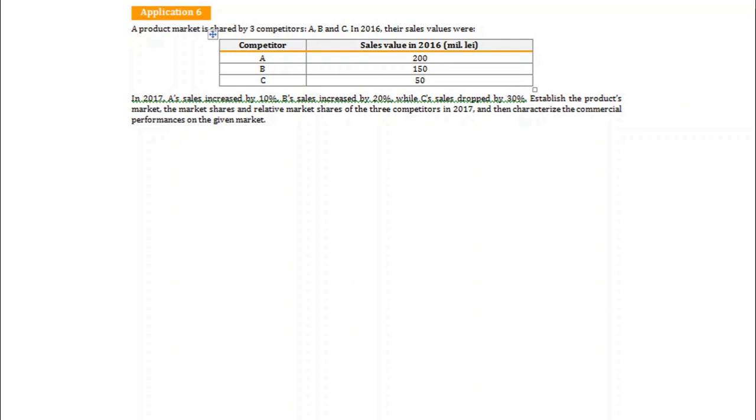Before solving the next application, I want to underline that for the previous application, I have solved only the quantitative perspective because the monetary perspective will be a homework. So our next application is application 6. Please read the text.